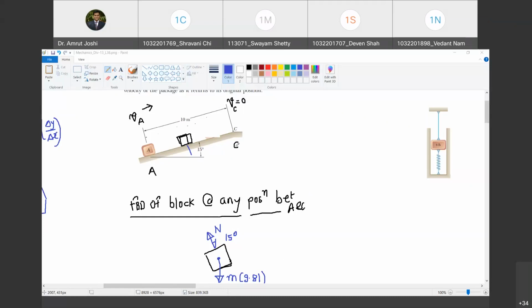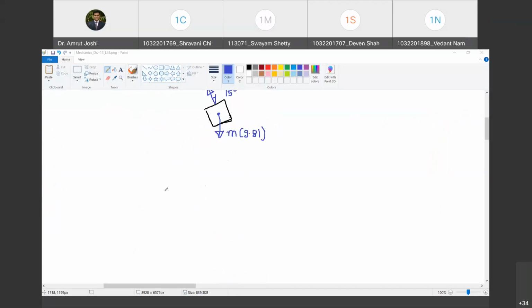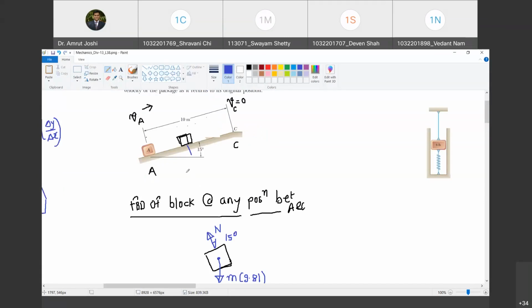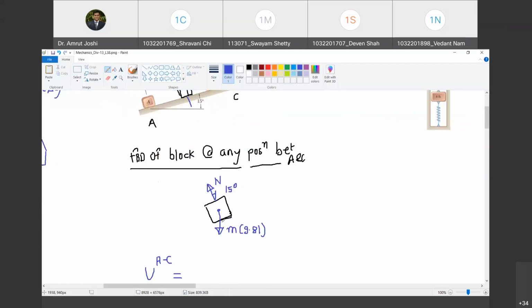Happy? Yes, sir. Okay. So let us try and write down what is the work done by all the forces acting on a body as it moves from A to C. Happy? Yes, sir. The only force that is going to do the work is mg. Agreed? Yes, sir. Or are we missing something?